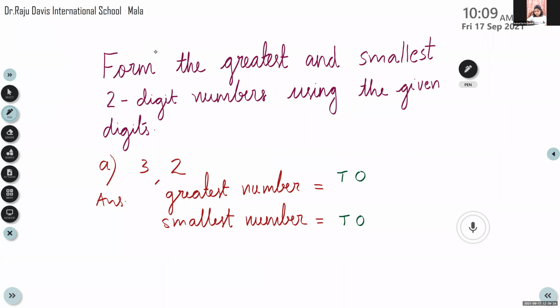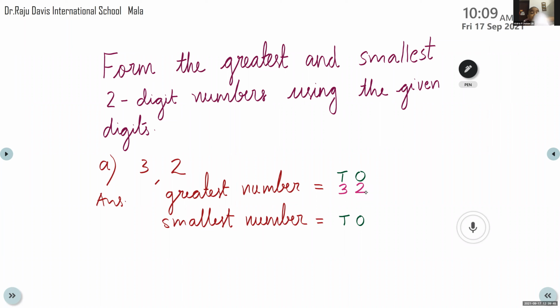So for making the greatest number, we have to write the greater digit at the tens place. Here it is given 3, 2. Which is the greater digit? 3. Very good. So we can write 3 here, and the next, 2, we can write in the ones place. So what's the number? 32.